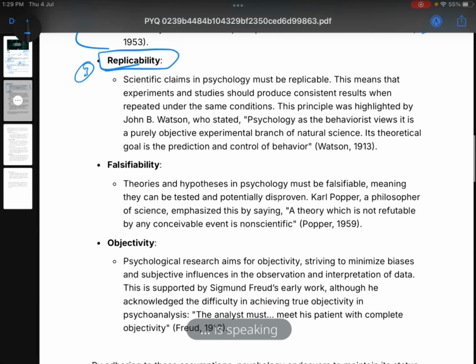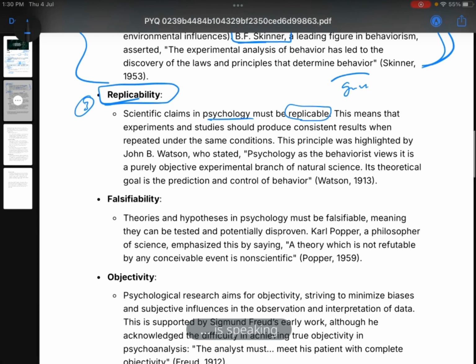Then the third point will be replicability. Scientific claims in psychology must be replicable. See, in school we must have studied about gravity, right? Different people do experiments on gravity and they all get the same value, around 9 point something. Just like that, whatever experiments we do in psychology should be replicable. This means that experiments and studies should produce consistent results. You should be getting consistent results when the experiment is repeated by different people under the same conditions.